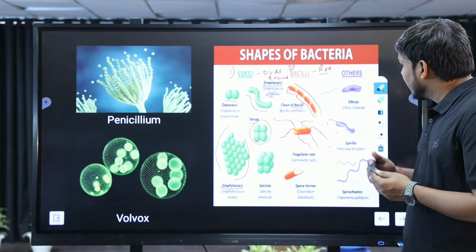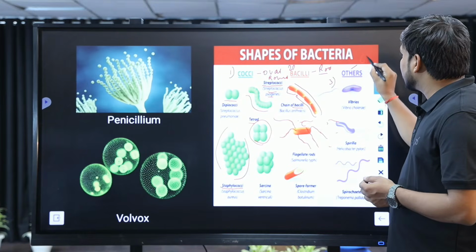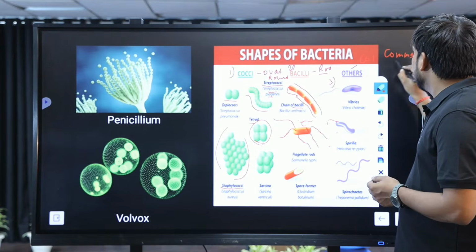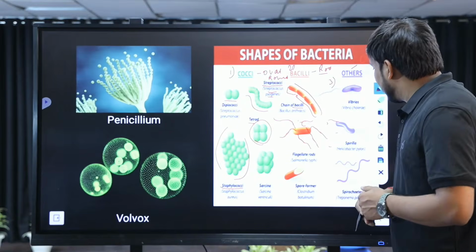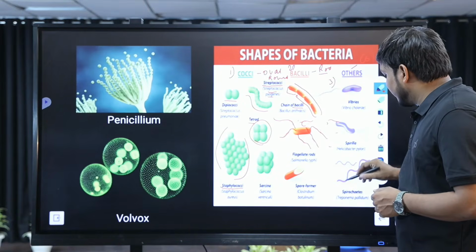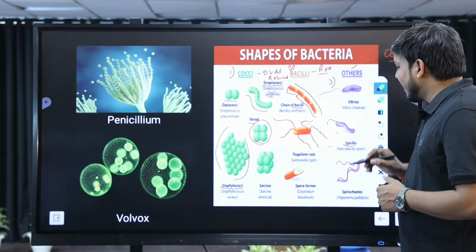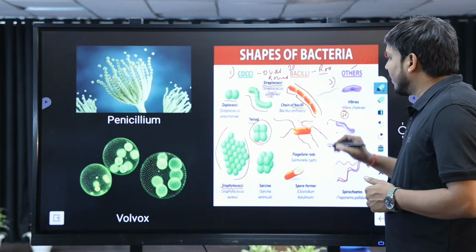The next shape is vibrio. The shape vibrio is the third one. Vibrio means comma shape, okay, the comma shape. Comma-shaped bacteria are known as vibrios. Then there is another bacteria that is spiral in shape, you can see here, a spiral-shaped bacteria, and an example of it is Spirillum. So Spirillum is the fourth kind of shape found in bacteria.